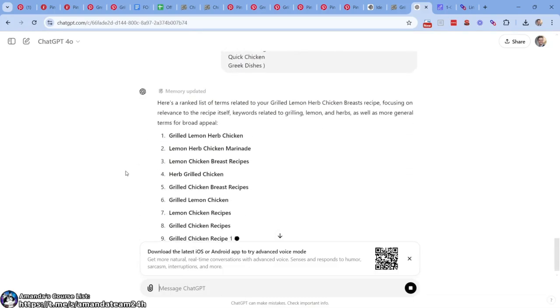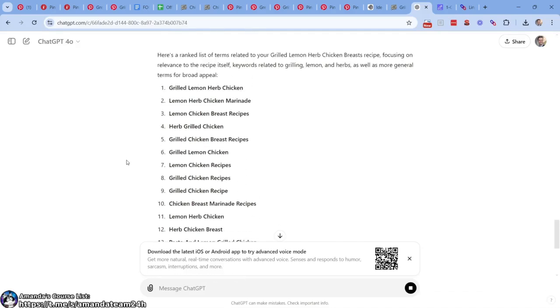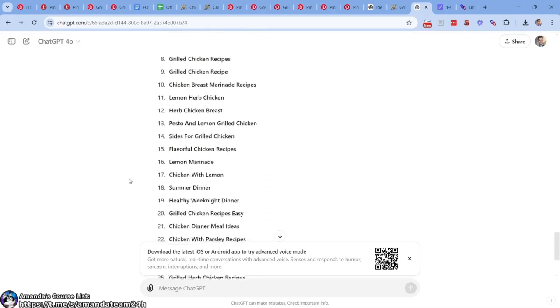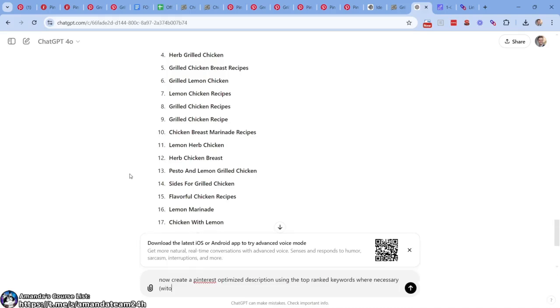Very nice. Grilled chicken recipes. So we're getting an idea. What should we include in the description? Now, what we're going to ask, now create a Pinterest optimized description using the top ranked keywords where necessary without keyword stuffing, right?